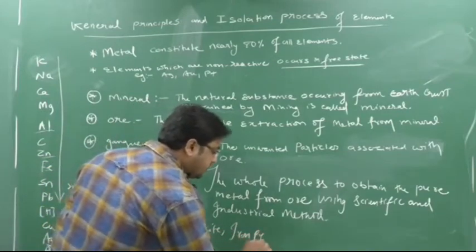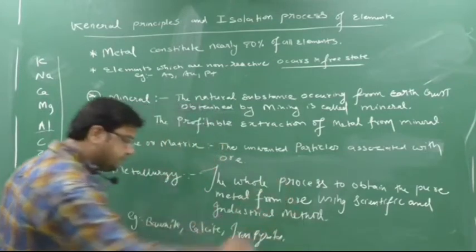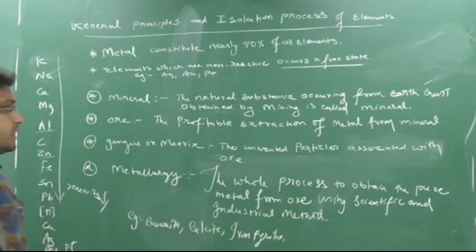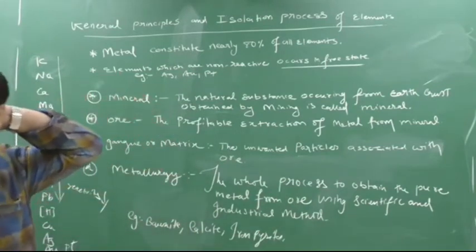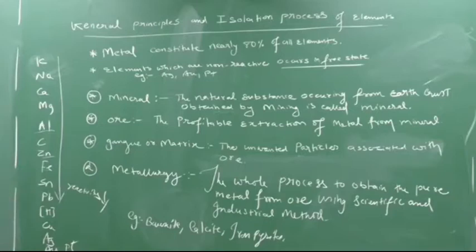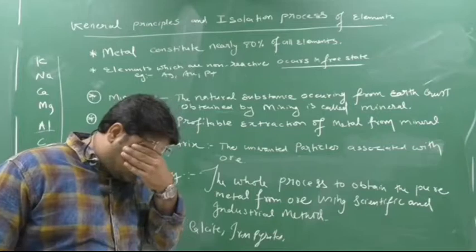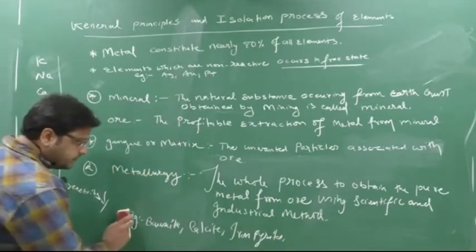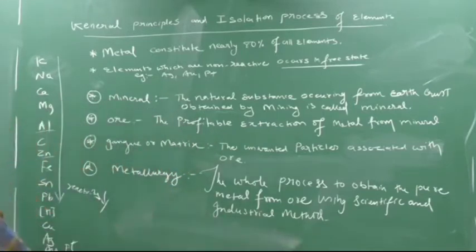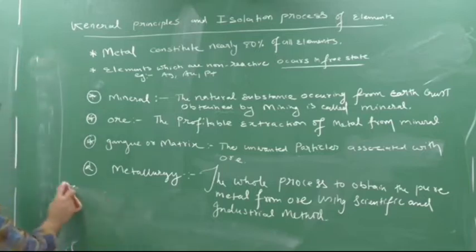These all are examples of minerals. Please write down the examples, everyone: bauxite, calcite, iron pyrites, siderite, calamine, etc. Clear? Next.